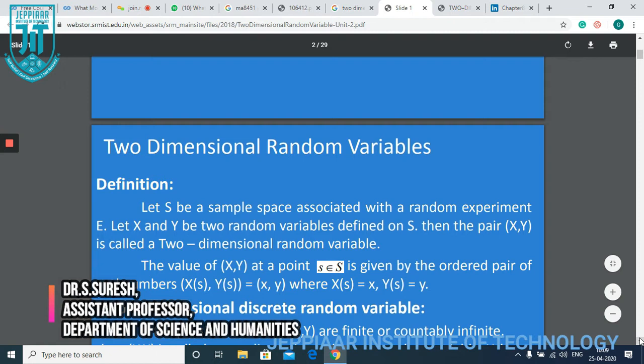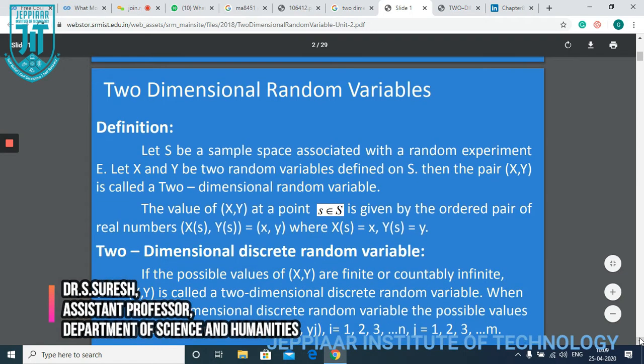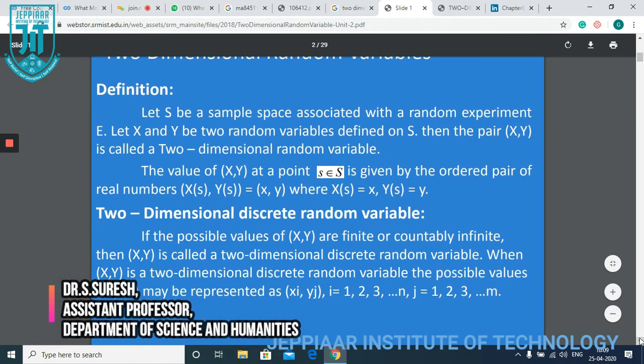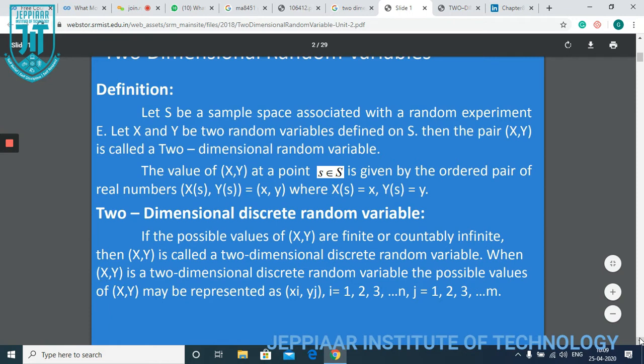So in any experiment which deals with more than one variable, that is, let me take two variables X and Y, such an experiment deals with two-dimensional random variables. There are two kinds of experiments I have explained earlier: the discrete type of experiment, and the continuous type of experiment.